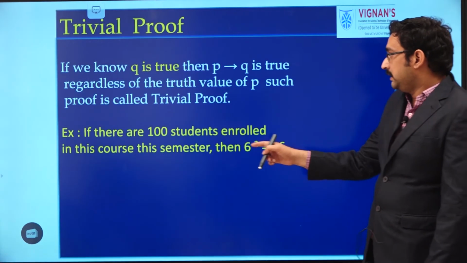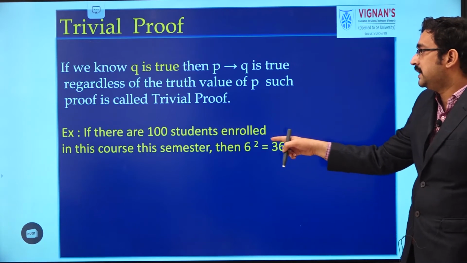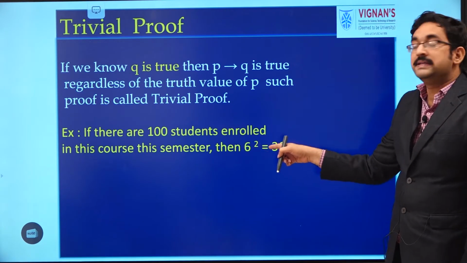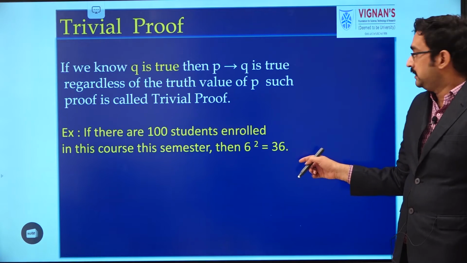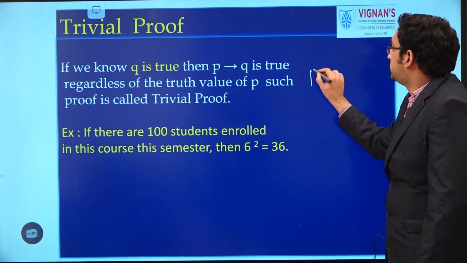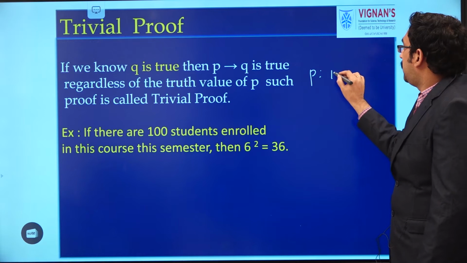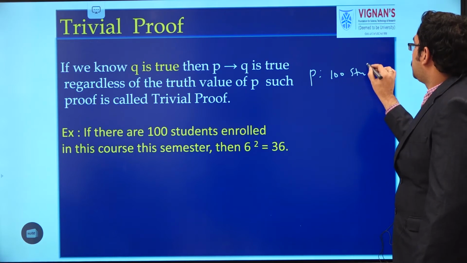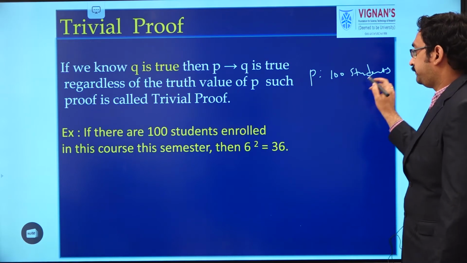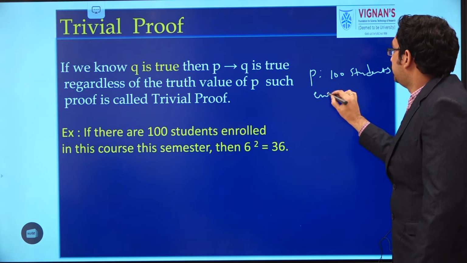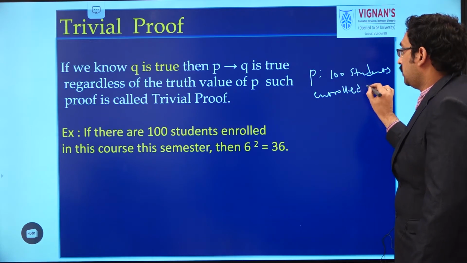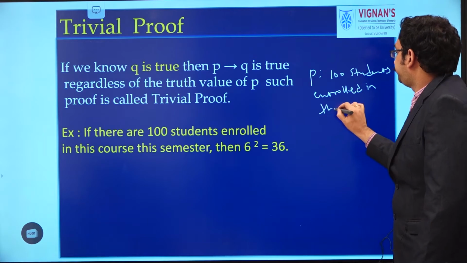Take one example. If there are 100 students enrolled in this course, then 6 square equals 36. In this example, we will assume p as there are 100 students enrolled in this course.